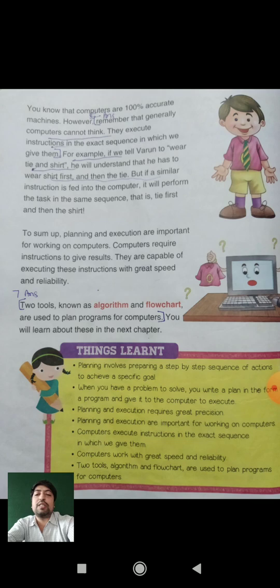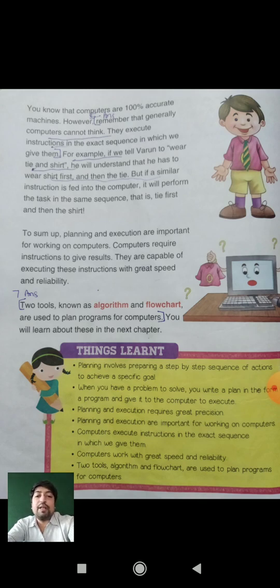But a computer is a machine. Due to this, it doesn't have its own decision. It follows only the sequence given to it. To sum up, planning and execution are important for working on the computer. Computers require instructions to give a result.